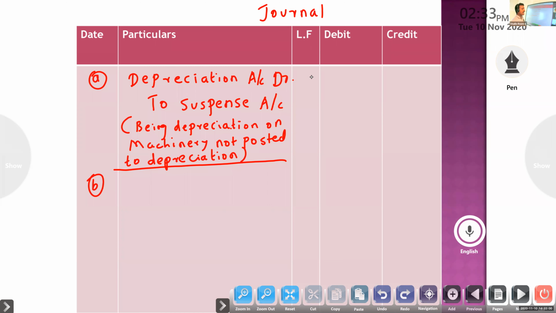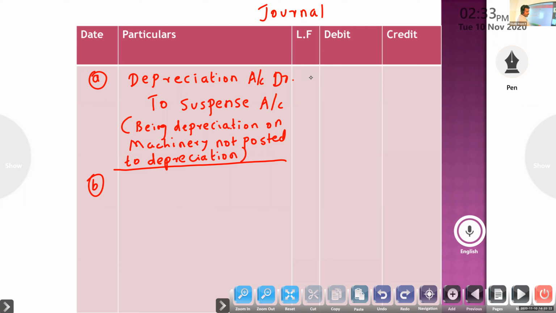So the entry will be bad debt account to sundry debtors. Our sundry debtors will decrease because anyway we won't get that amount. So bad debt account to sundry debtors.